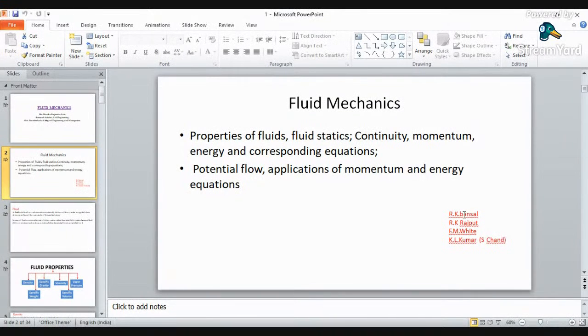That is R.K. Bansal. इसमें बहुत अच्छा वाइड कवरेज दिया है. Language is very easy and it is designed as per our RTMNU syllabus. Again, R.K. Rajput is studying on the same methodology. F.M. White and K.L. Kumar is considering more mathematical problems, and the coverage is quite different from Bansal and Rajput. It is quite a wide range of books.